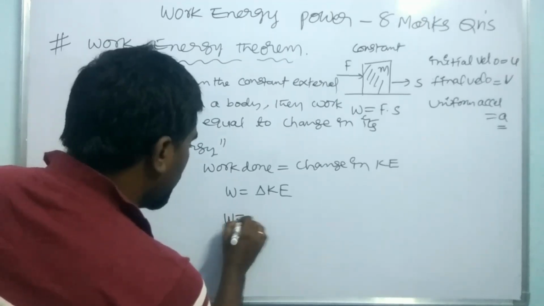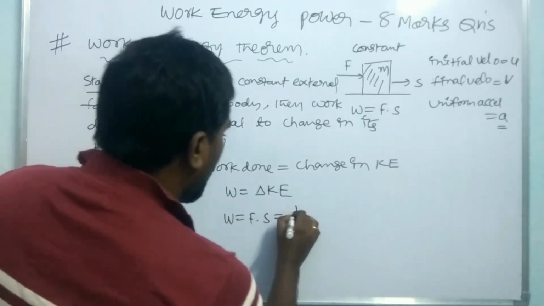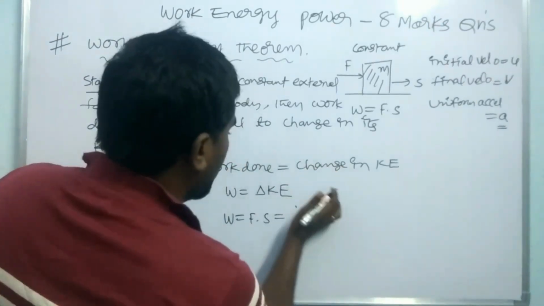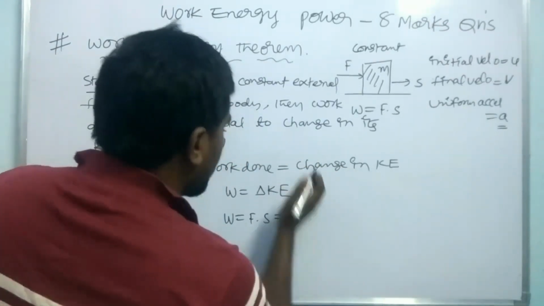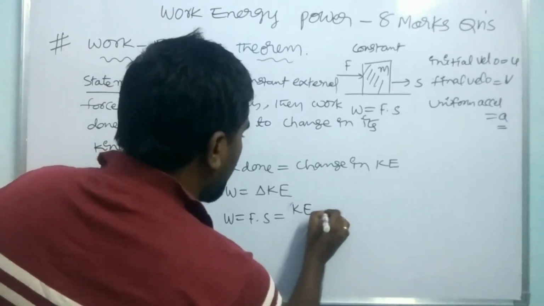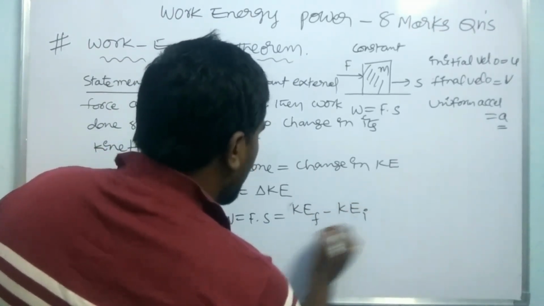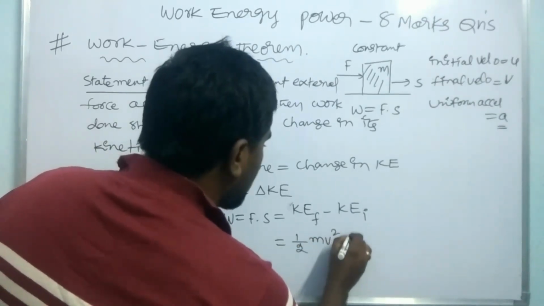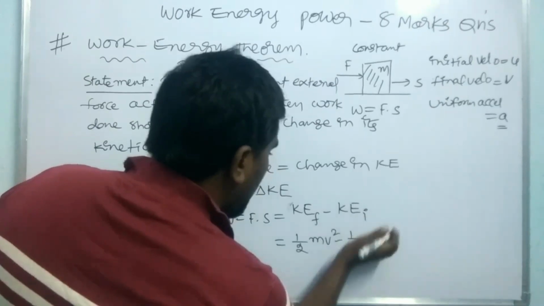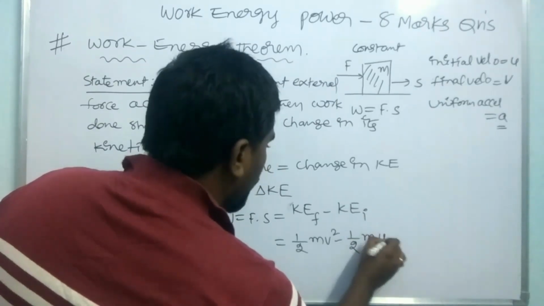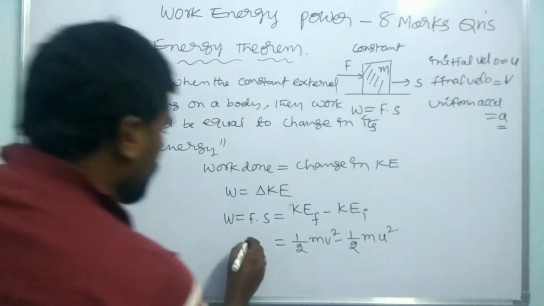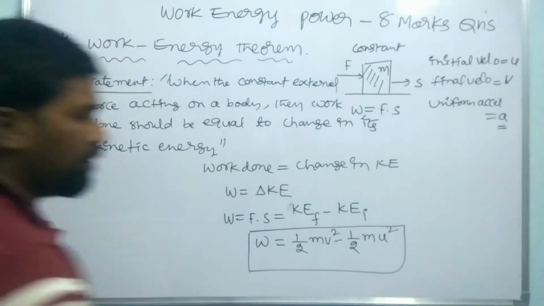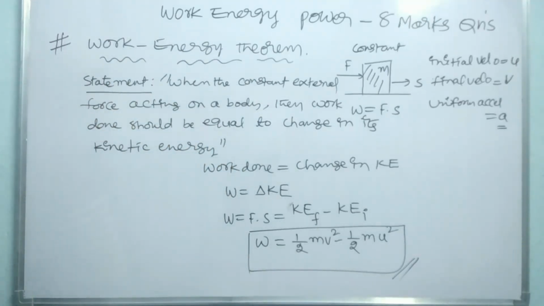Therefore W equals F dot S, which is nothing but delta KE, that is KEf minus KEi, equal to half m v square minus half m u square. So this is the work energy theorem. Now we have to prove this one.